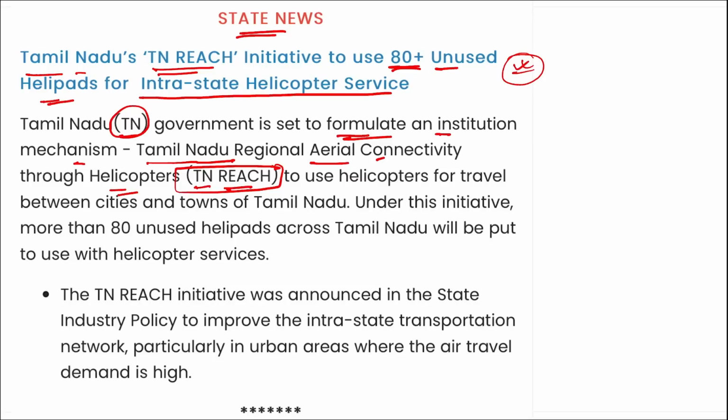Tamil Nadu Reach. A question can also be asked: this Tamil Nadu Reach is an initiative of which state? It is of Tamil Nadu, and it is to increase helicopter service. So this TN Reach is to use helicopters for travel between cities and towns of Tamil Nadu, and under this initiative more than 80 unused helipads across Tamil Nadu will be put to use with the helicopter service.